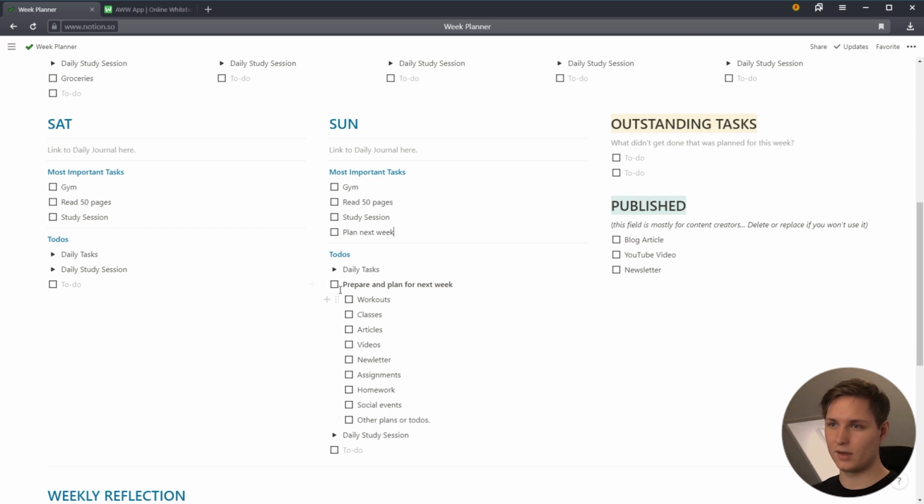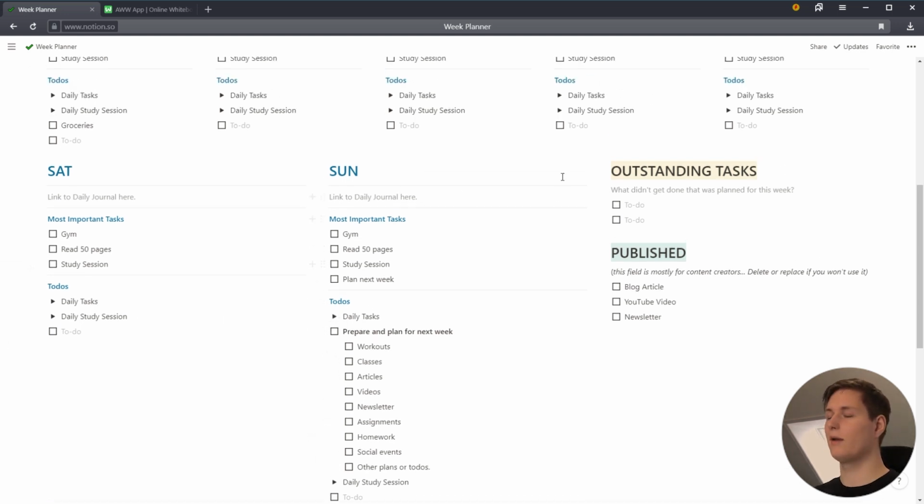And I have included in the template my own what I plan for myself, and that's workouts. I plan my workouts 7 days ahead. I plan my classes, which articles I'm going to publish, videos, newsletter, especially that. And then my assignments, I check if there are any assignments due or which days I'm going to do it. The same goes for homework, and social events and other plans for to-dos. Anything else that I've said I'm going to do, I'm just going to plan in the next week. So that's really all there is.